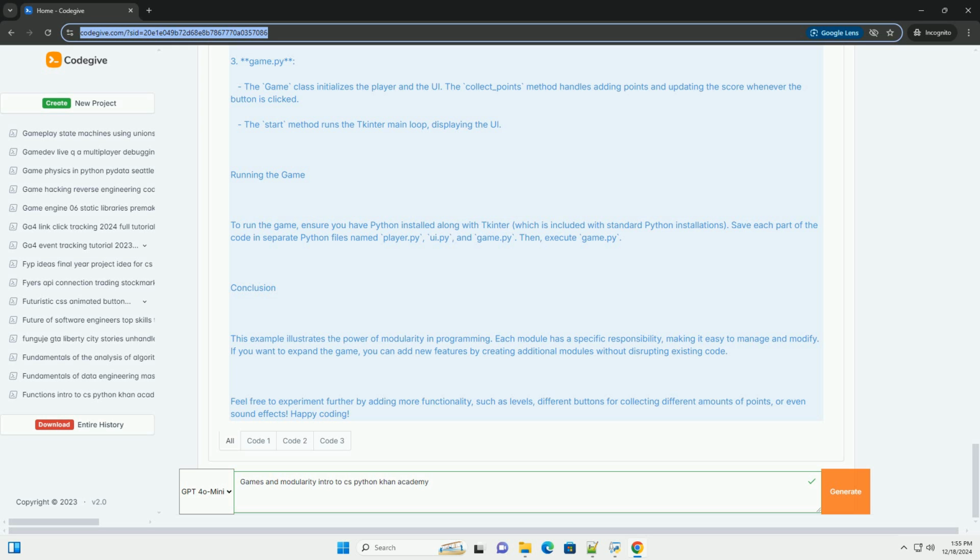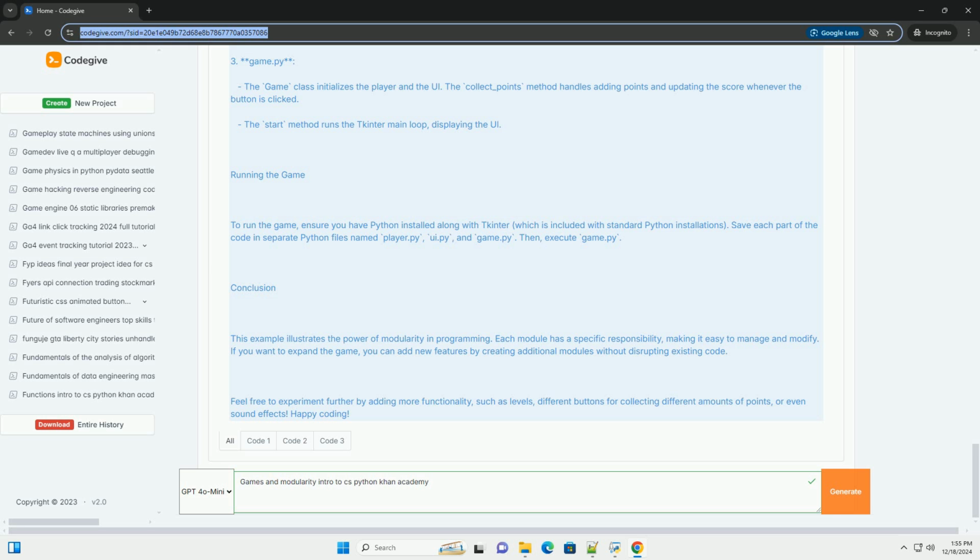Key benefits of modularity. Reusability: modules can be reused in different parts of your game or even in other projects. Maintainability: it's easier to update or fix a single module than to sift through a large monolithic code base. Collaboration: different team members can work on different modules simultaneously.